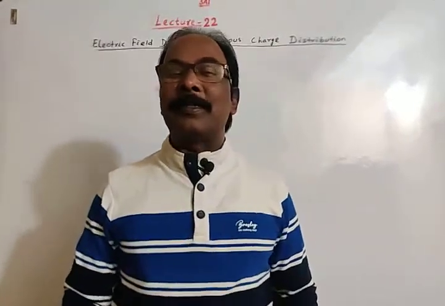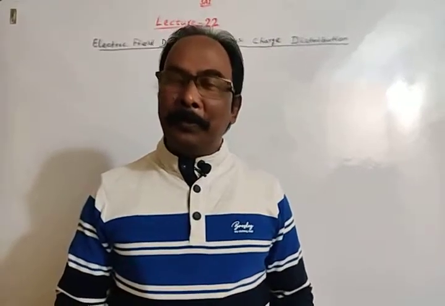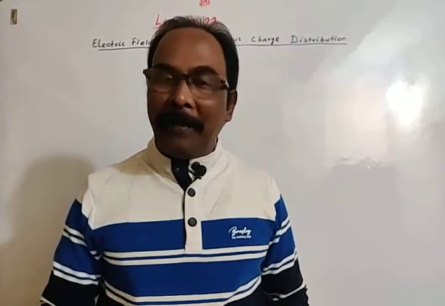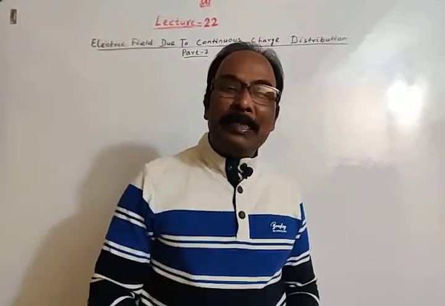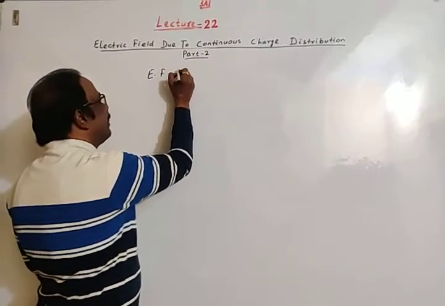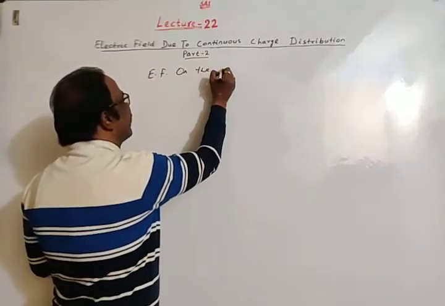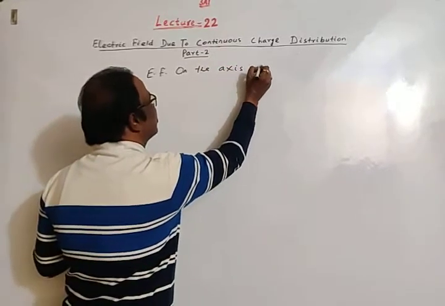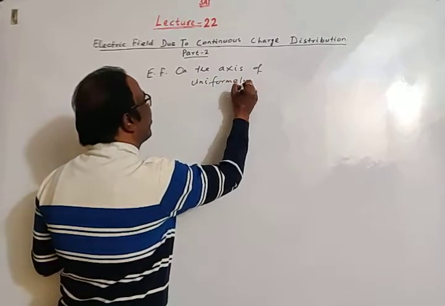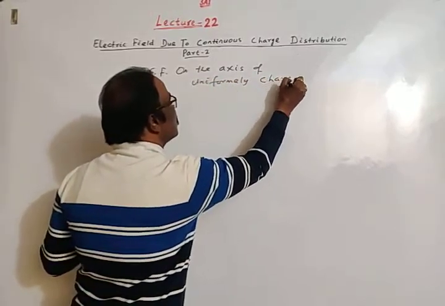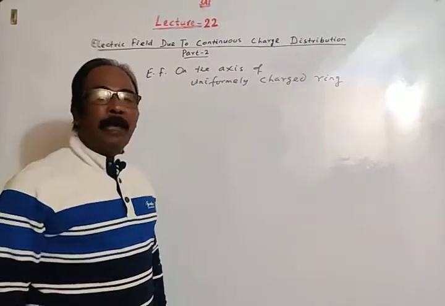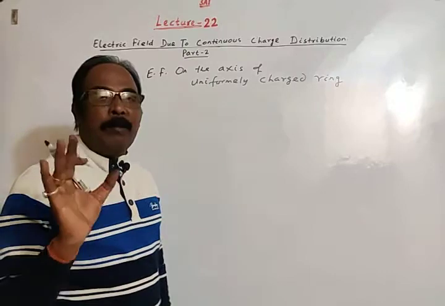Welcome to Cars Physics. This is my lecture 22 on electrostatics and we are continuing electric charge and electric field. In this lecture, we will discuss electric field on the axis of a uniformly charged ring. Electric field on the axis of uniformly charged ring.